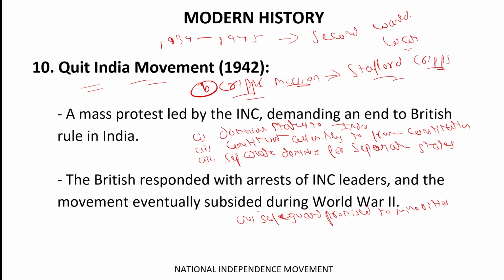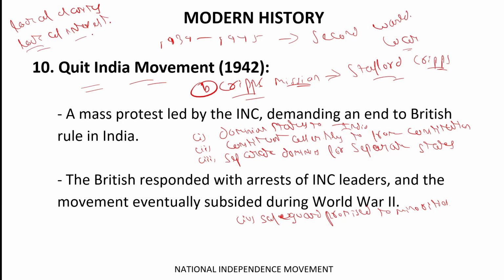Okay, but the Cripps Mission failed because of lack of clarity. Like how these things would be done, when these things would be done, nothing of this is mentioned in the Cripps Mission.